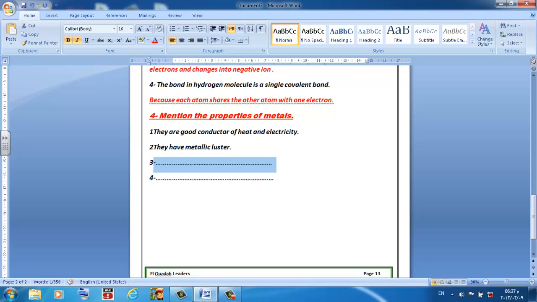You can write they have high boiling point.